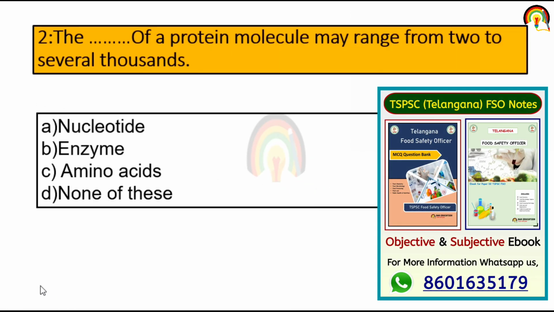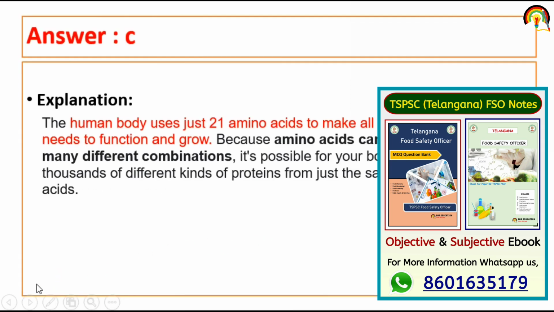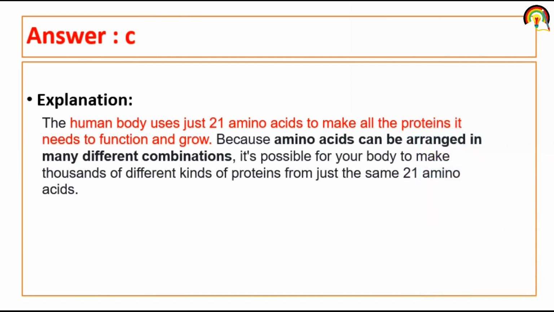Next one, amino acids of a protein molecule may range from 2 to several thousand. The human body uses just 21 amino acids to make all the protein it needs to function and grow. Because amino acids can be arranged in many different combinations, it is possible for your body to make thousands of different kinds of protein from just the same 21 amino acids. How? By the arrangement of side chain groups.